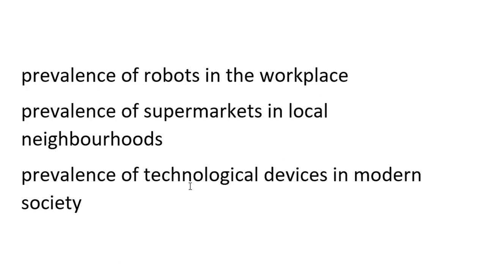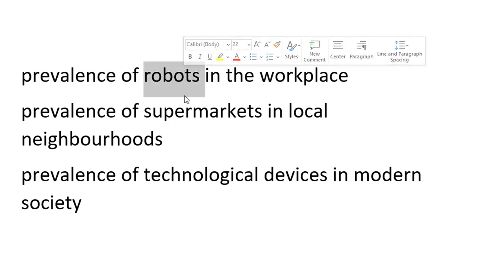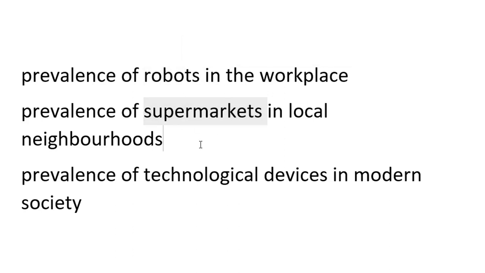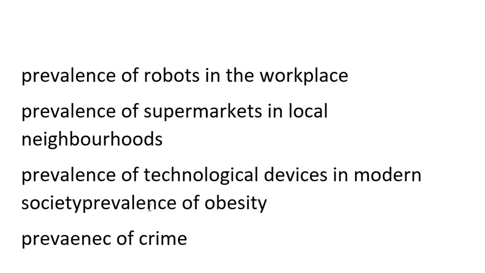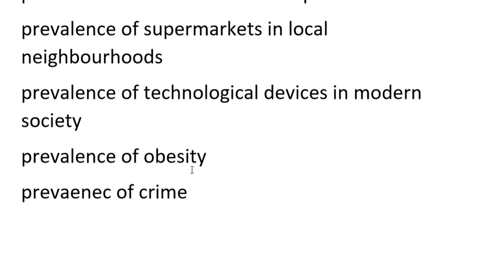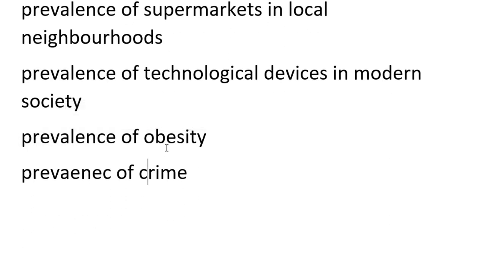So we've done three things where we can use prevalence. There are lots, of course. I'm just trying to find the common IELTS ones: robots and machines, supermarkets and malls, technological devices. A couple more would definitely be, we use prevalence a lot with diseases. So the prevalence of obesity, the prevalence of malaria.